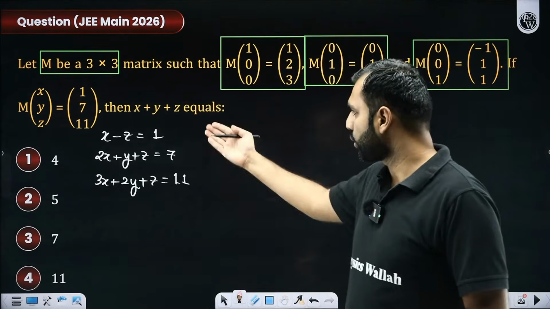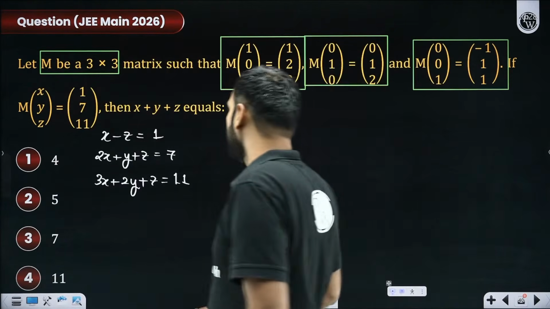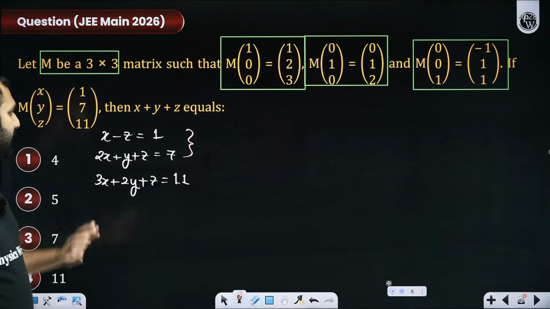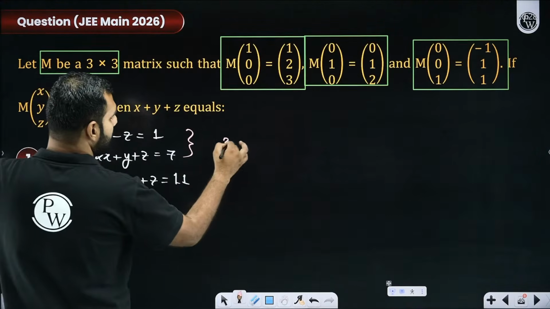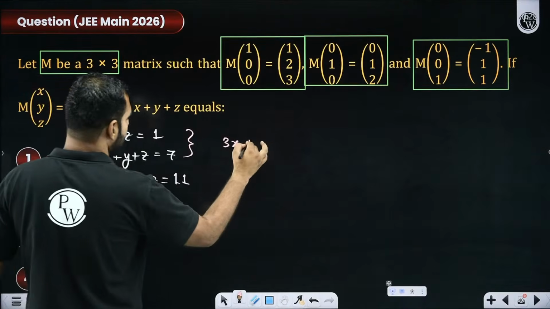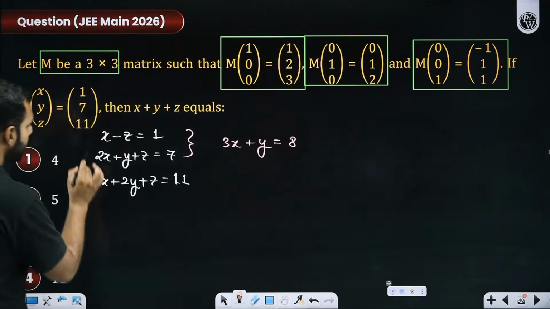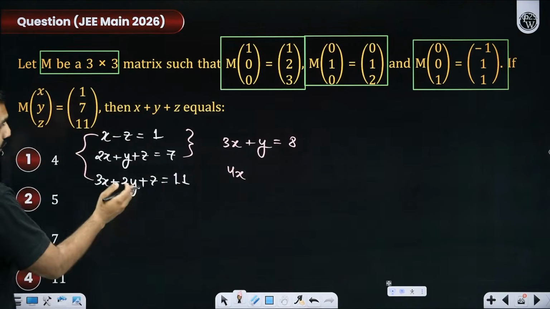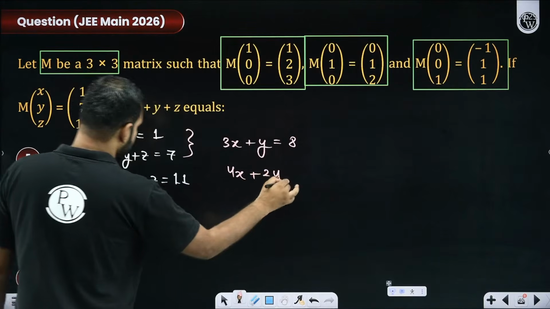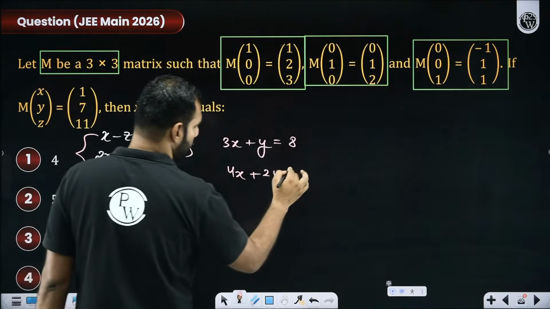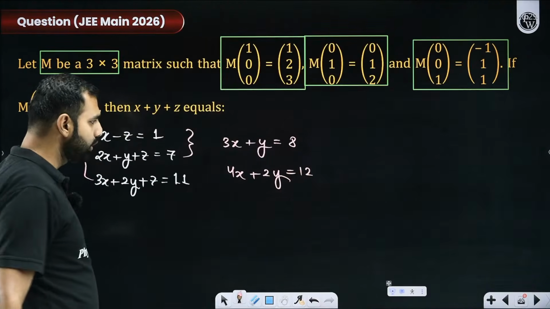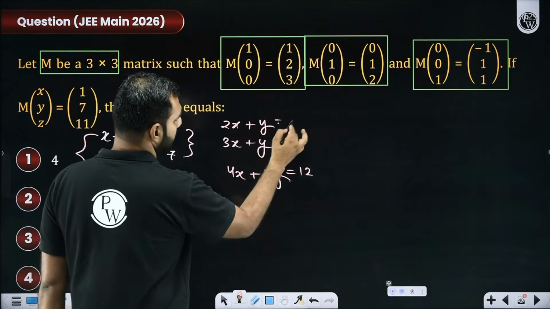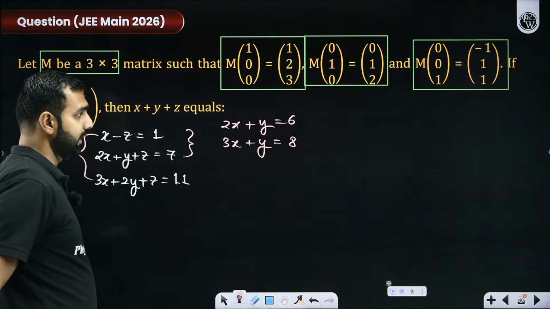Three equations, three variables. How do we solve that? Simply either substitution or elimination. If I add the first two, Z and Z are eliminated, 2X plus X gives you 3X, and Y is there as Y, and 7 plus 1 is 8. Similarly, if I add first and third, 3X plus X is 4X, plus 2Y, and Z and Z are cancelled, 11 plus 1 is 12. If I cancel it by 2, this becomes 2X plus Y equals 6. Everybody got that? I hope there is no confusion on that.